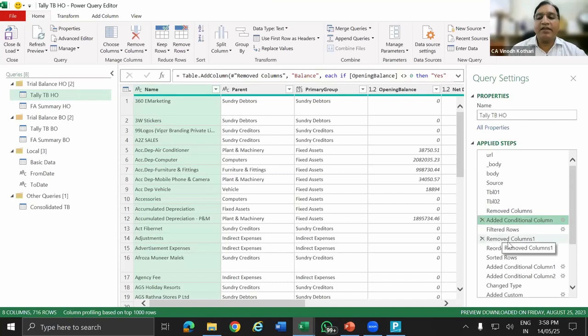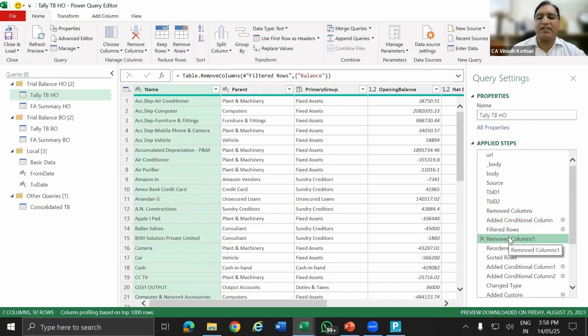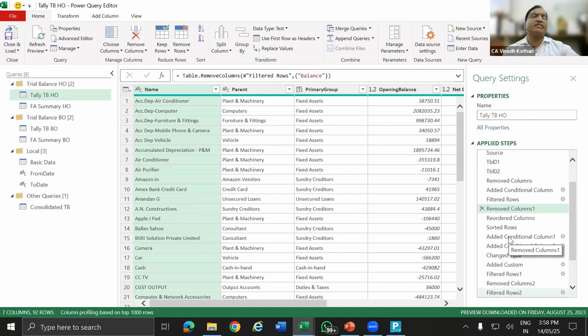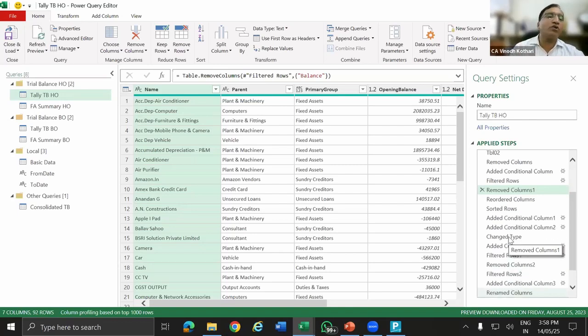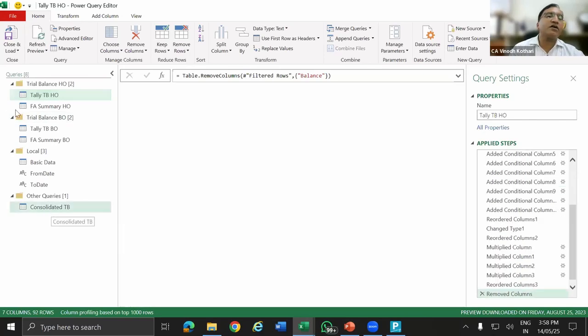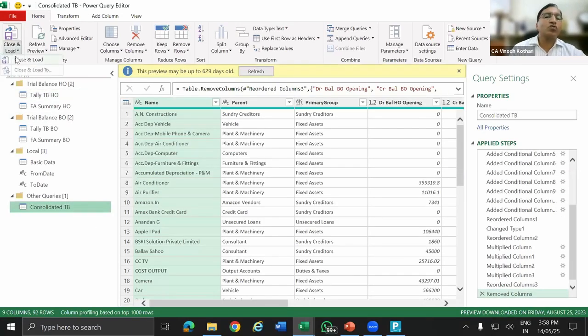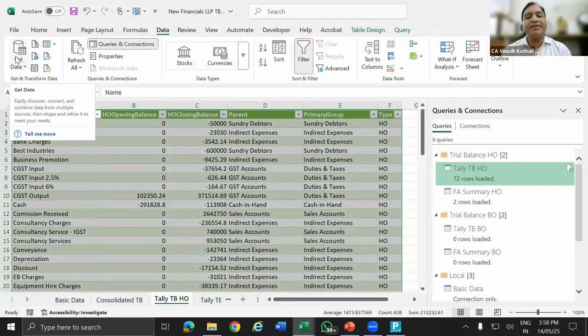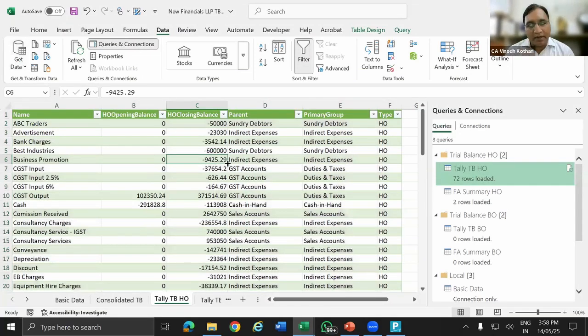So this is the name, and then all the steps. You can see various steps are there. If you want to analyze those steps, you can open the Power Query and analyze how I have extracted the data. Step by step, you can study and analyze, and finally, the trial balance is consolidated. So close. Okay, this is the template file linking the Tally to ODBC to prepare the trial balance with opening balance. Again, point of caution, opening balance will be available only for balance sheet item.